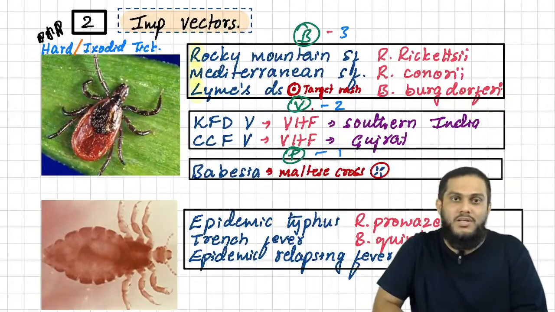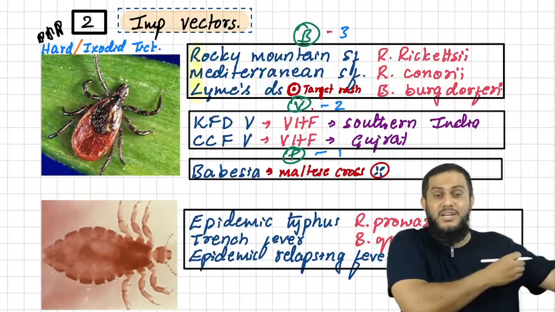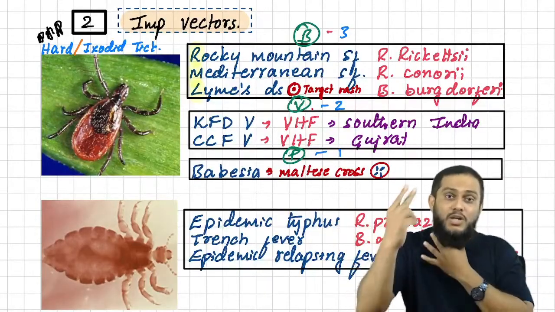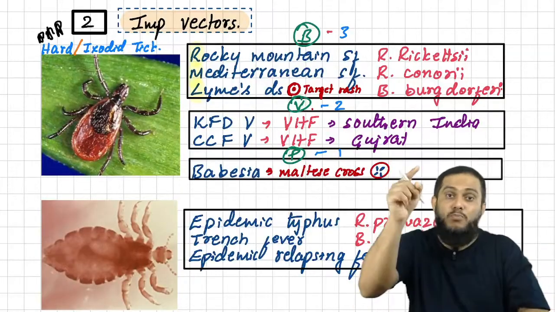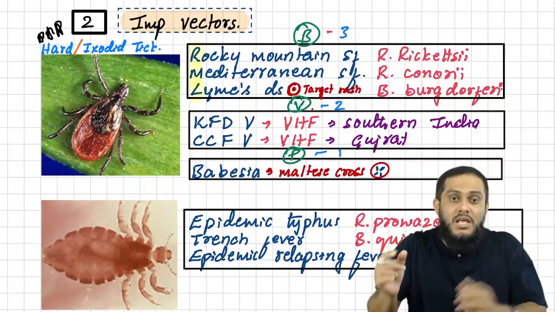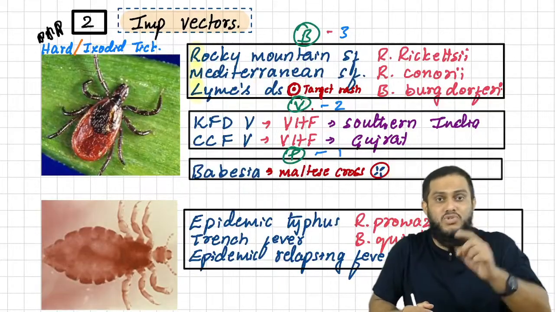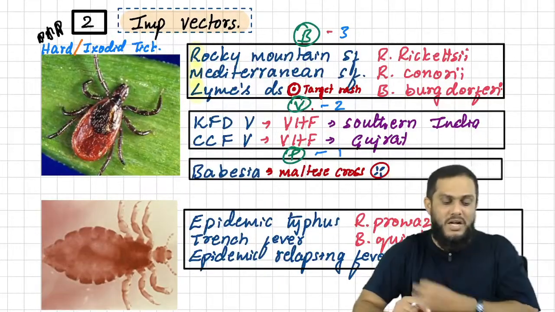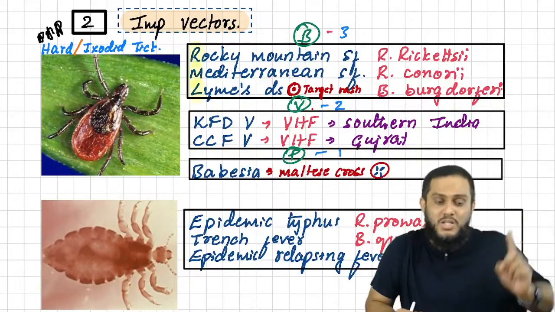Okay, sir, bacteria means you have to tell R, M and L: R for Rocky Mountain spotted fever, M for Mediterranean spotted fever, L for Lyme's disease. And two viruses, KFD virus and CCF virus, and both of them cause VHF. VHF means viral hemorrhagic fever. And remember, KFD virus is most commonly seen in southern India, Karnataka, and CCF is most commonly seen in Gujarat, and Babesia is diagnosed by Maltese cross. Sir, so easy: 3 plus 2 plus 1, 3 bacteria, 2 viruses, 1 parasite.